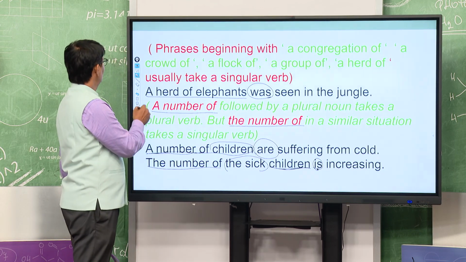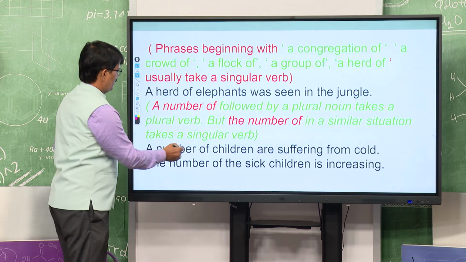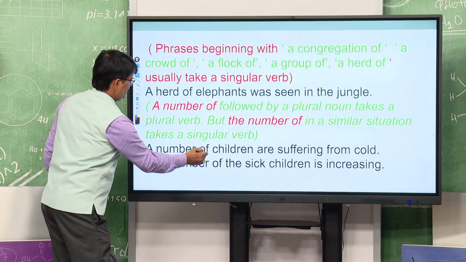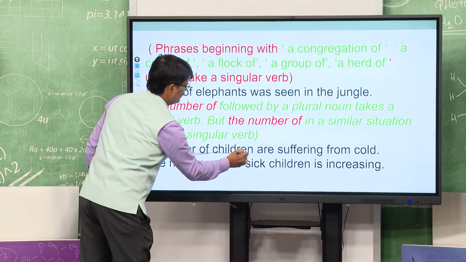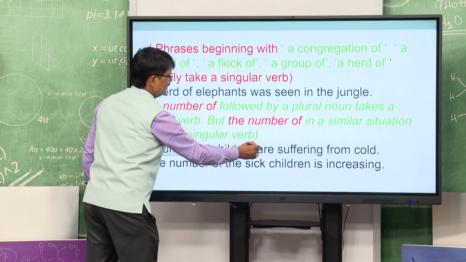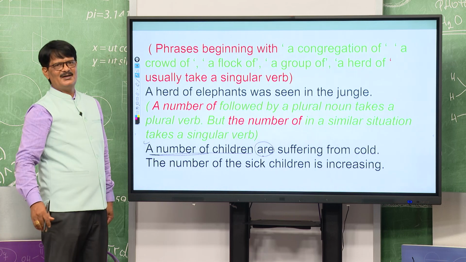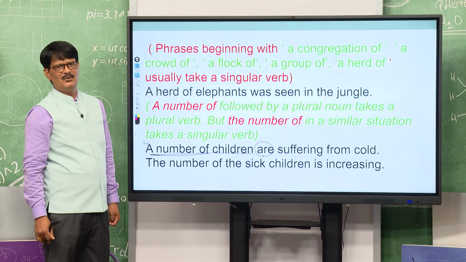Here you see what I want to explain. A number of children: generally, because of "a", students will think it is singular. My dear students, remember, it is not singular, it is plural.